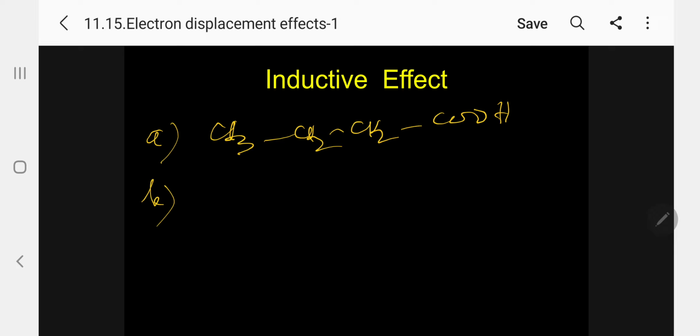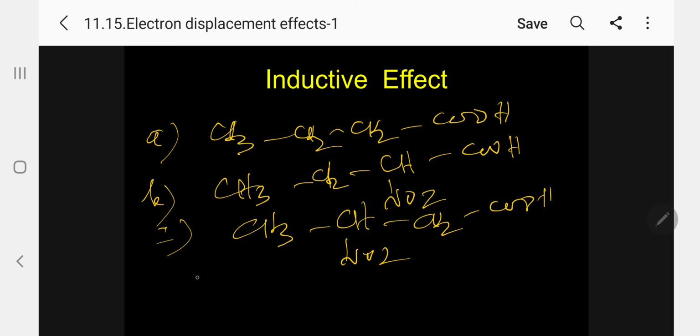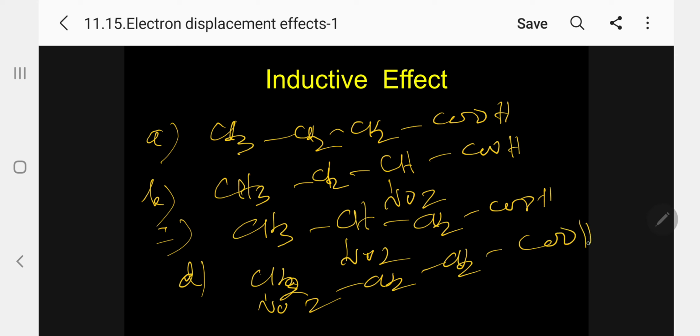Now B, I can take the example CH3, CH2, CH NO2, COOH, and C: CH3, CH NO2, CH2, COOH, and D: CH3, CH2, NO2, CH2, CH2, COOH. So there are 4 options.